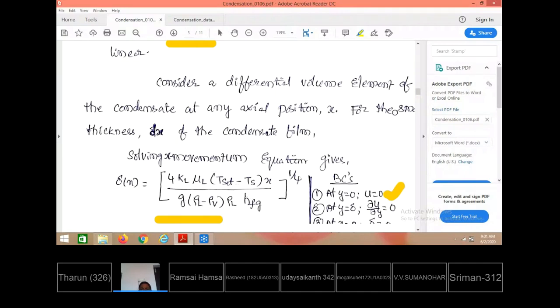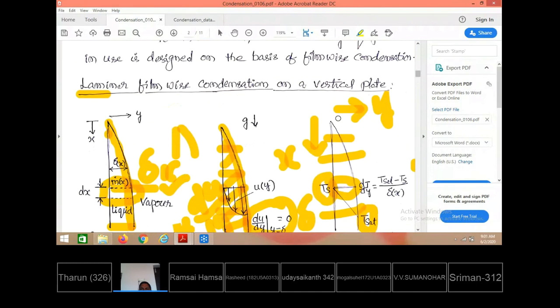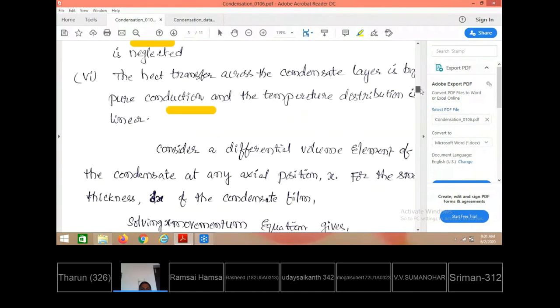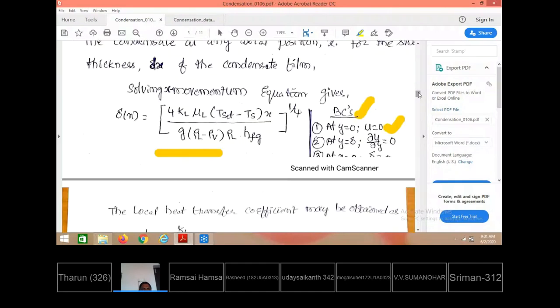If they ask for the derivation like this, you just have to make the assumptions by drawing the diagrams like this, consider the momentum equation, and solve it subjected to these boundary conditions. Ultimately, you will get the relation for boundary layer thickness at that location. This relation is already available in the HMT data book, so you need not remember it at all.